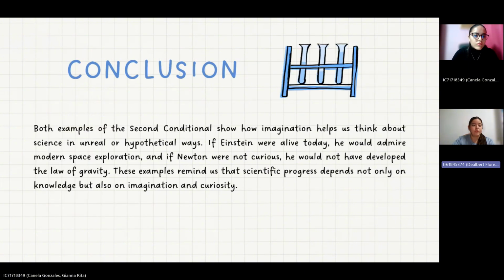In conclusion, both examples of the second conditional show how imagination helps us think about science in real or hypothetical ways. If Einstein were alive today, we would admire modern space exploration, and if Newton were not curious, he would not have developed the law of gravity. These examples remind us that scientific progress depends not only on knowledge but also on imagination and curiosity.